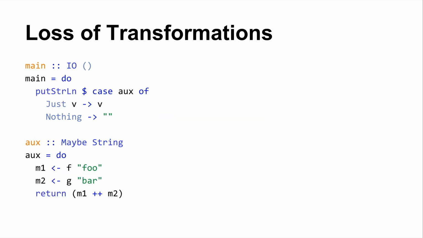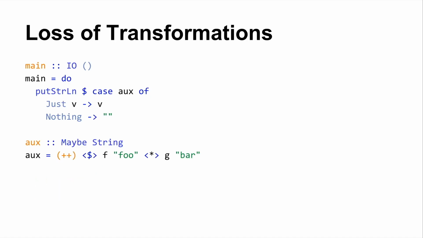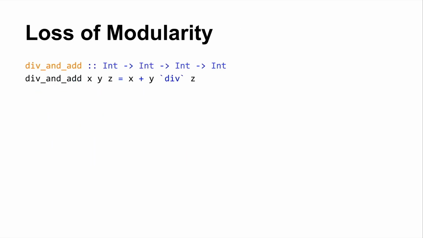I can eliminate some of the boilerplate noise in my program by using the Monad instance of Maybe, but then I've just incurred this: first this, then this. I've created a sequence when actually these two operations have nothing to do with each other, just the concatenation. So you can get rid of some of this stuff by using Applicative, but if we had to write this code all the time, our lives might be sad. Especially if you show this to somebody coming to the language fresh, I think there's a bit of a hurdle that they'd have to jump over conceptually.